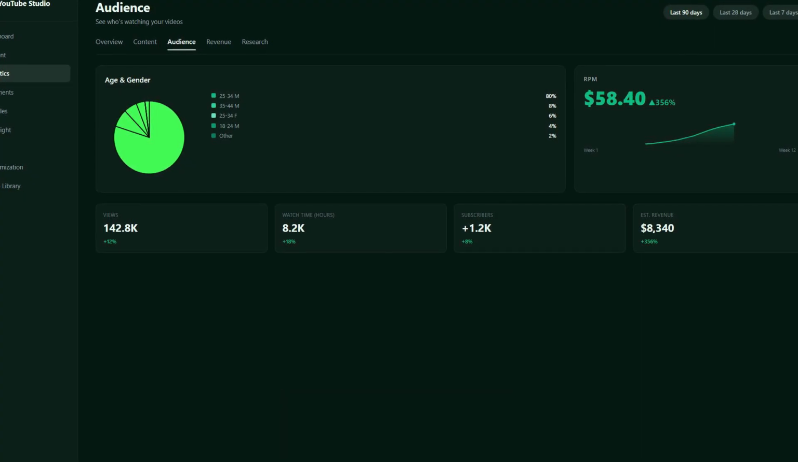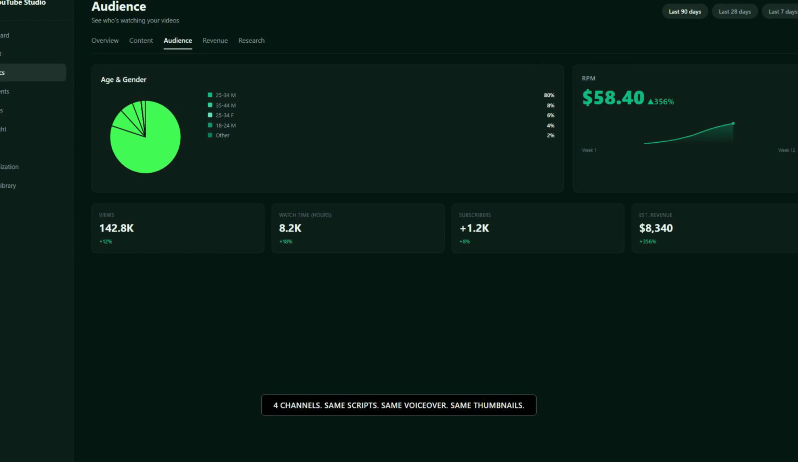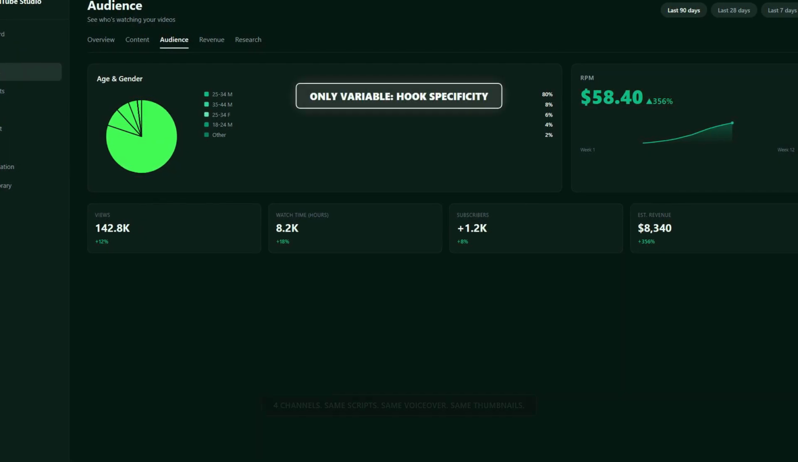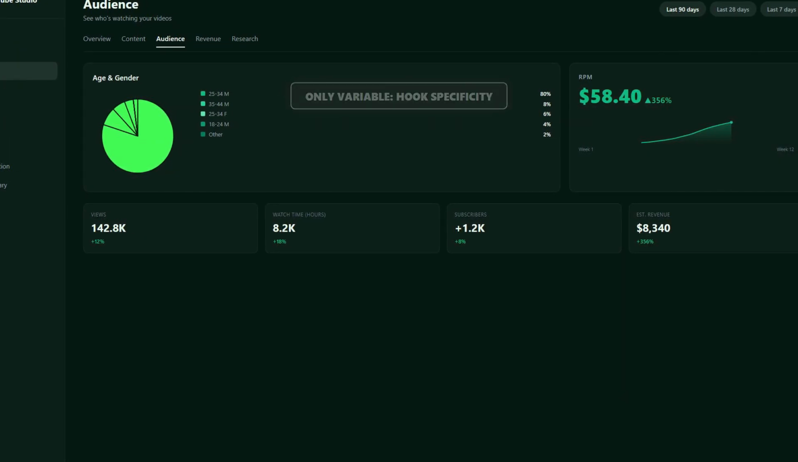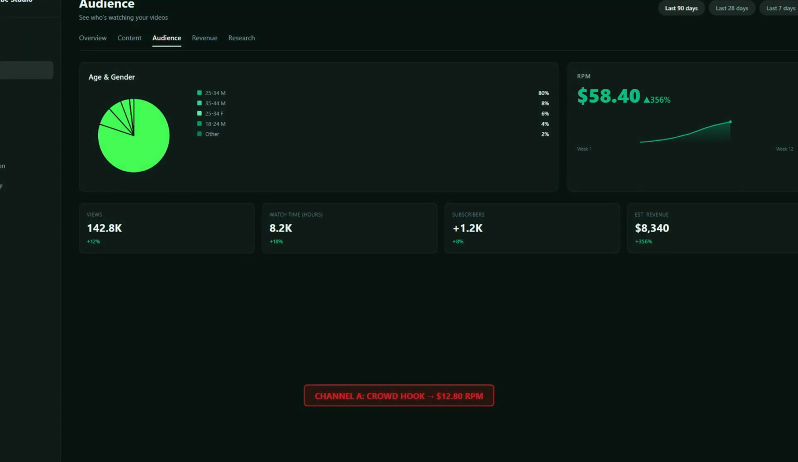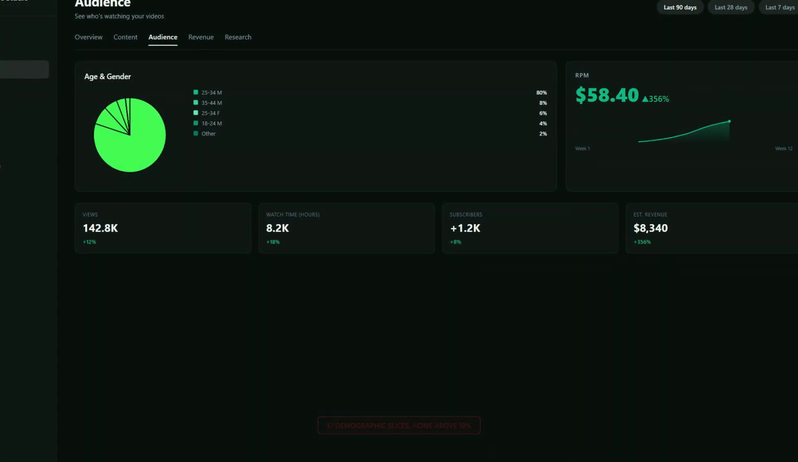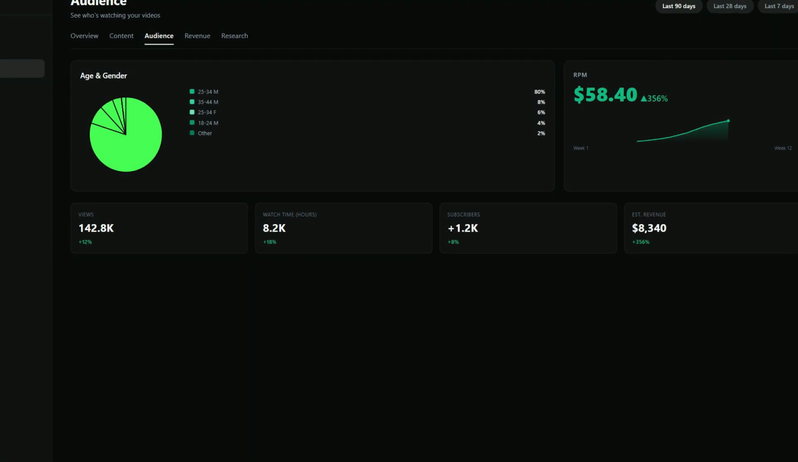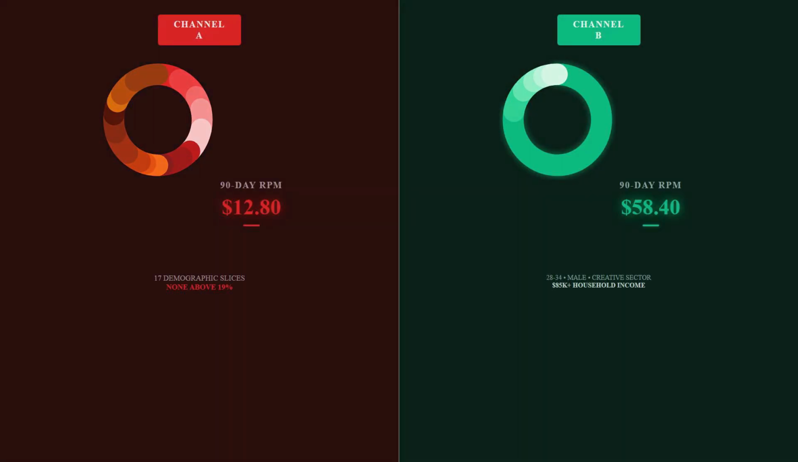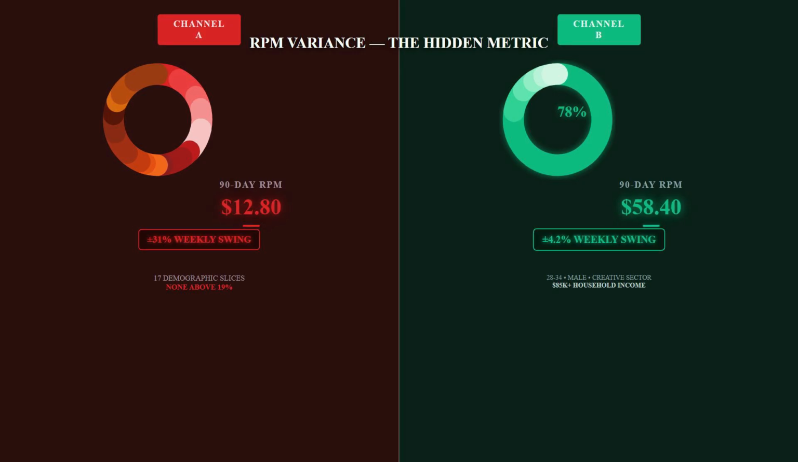We isolated this across 4 channels. Same scripts, same voiceover, same thumbnails, only variable, hook specificity. Channel A addressed anyone who wants to automate their workflow. $12.80 RPM, 17 slices, none above 19%. Channel B, $58.40 RPM, 78% slice. 28 to 34 males, creative sector, 85K plus income.